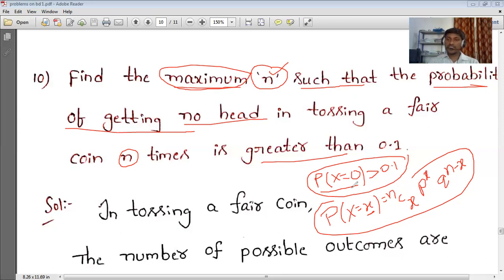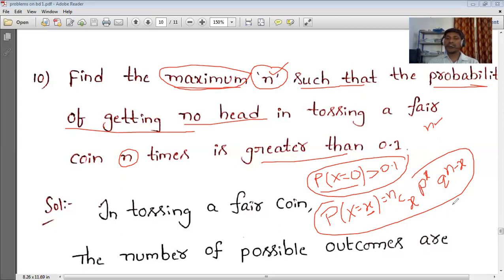So here we require n, p, q for applying this. We are tossing the coin n times, so n we have to find, and we don't know it yet, so we keep it as n. Now we need to calculate p and q.